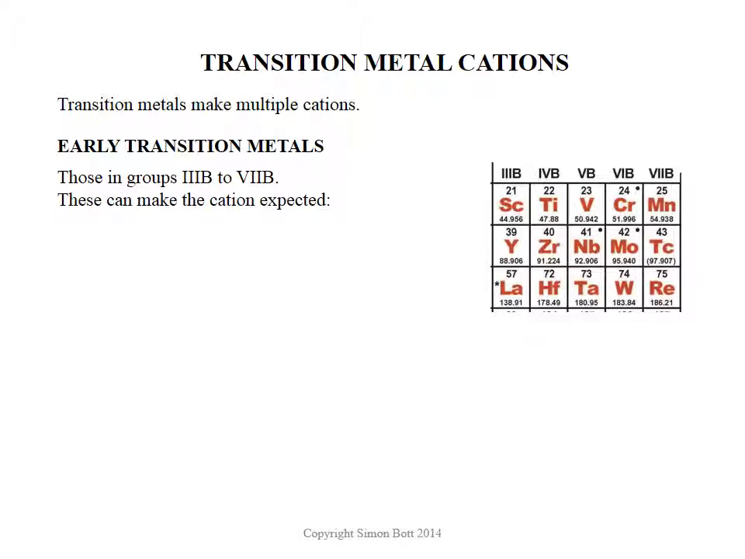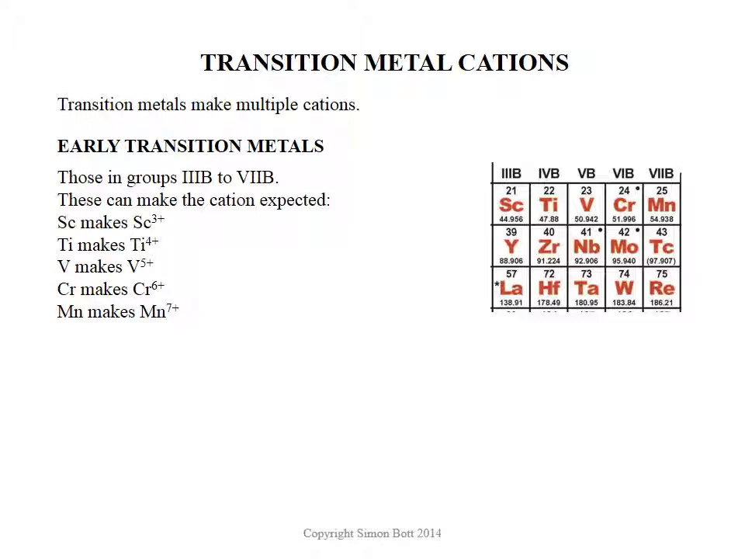Now first of all, these can make the cation that you would expect them to make. So scandium, if you look at its group, it's in group 3. It's 3 electrons away from being a noble gas, and so it will make Sc3+. Go to titanium, you've got 4 electrons more than a noble gas, so it will make Ti4+. Vanadium will make V5+. Chromium can make Cr6+, and manganese can lose effectively 7 electrons to make Mn7+. So no big deal there.